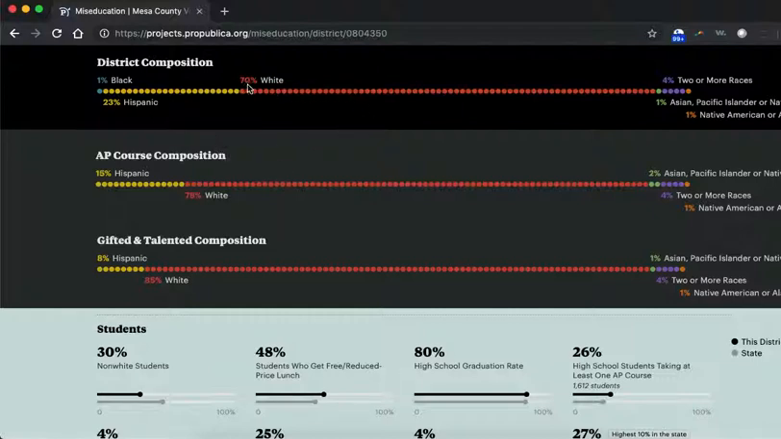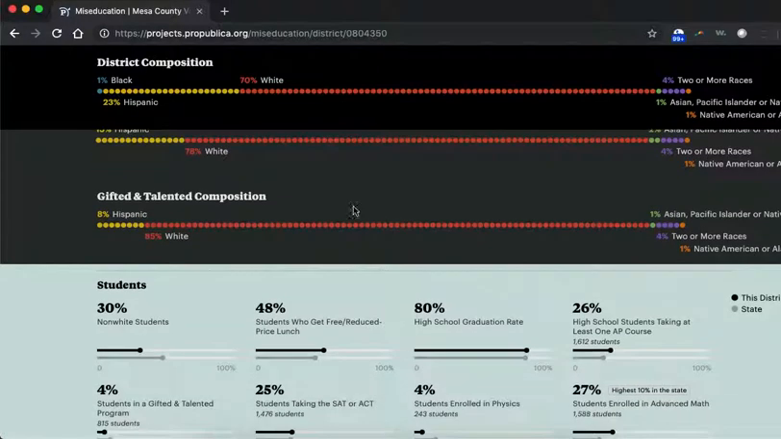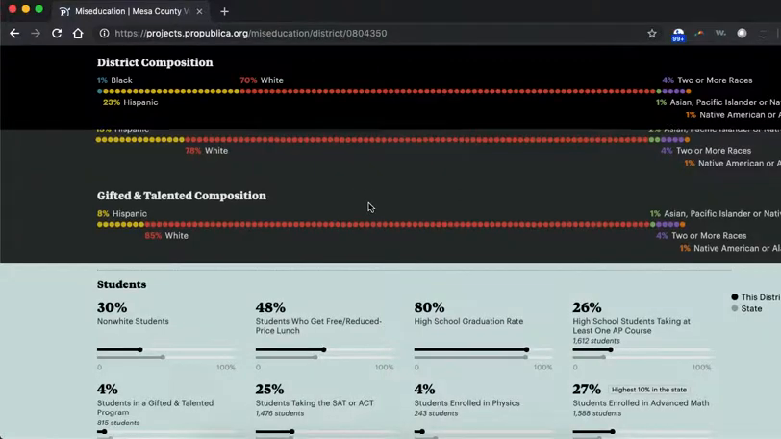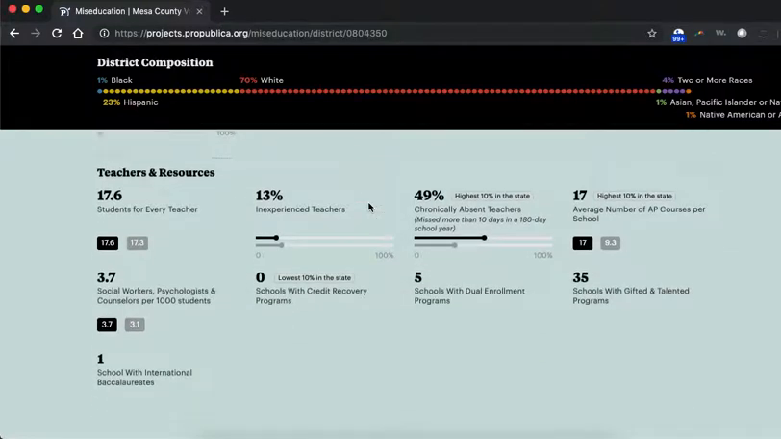So as you can see, 70% of the population is white, yet 78% of the AP course composition is white. You look at gifted and talented, and those disparities are even more prevalent. That's an example of access, and you can certainly talk about that in your worksheets. We would like you to really hone in on discipline, as that's the focus of this module.